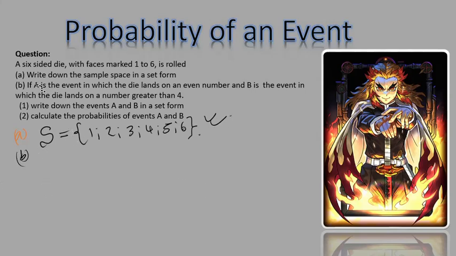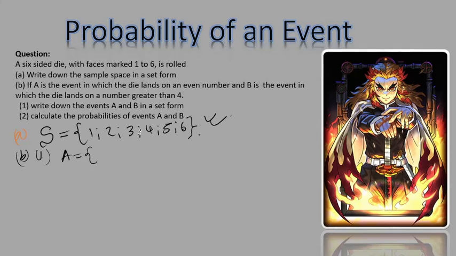Question B, it says if A is the event in which the die lands on an even number, B is the event in which the die lands on a number greater than 4. Number 1. So B, number 1. Write down the events A and B in a set form.